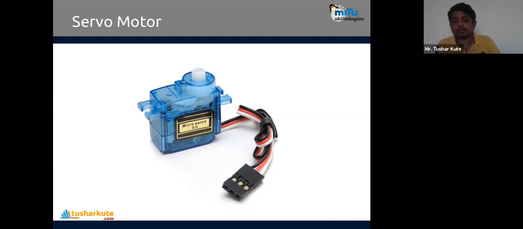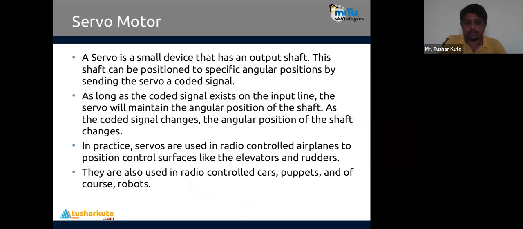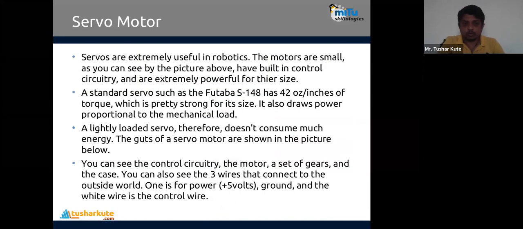are created with the help of the servo motor here. These servos are radio controlled to position control surfaces like elevators or rollers. So in many application areas, when it's not required to rotate completely, we require a servo motor to work over there. These servo motors are extremely useful in robotics.